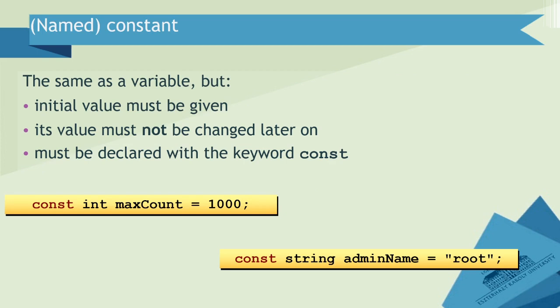Okay, I also want to tell you that you can use not only variables to store data inside, but also constants. If you know that the value of a variable will not change, for example, here, the administrator's name on Linux is always root and you cannot change it, then you can turn a variable to a constant by inserting this const keyword in front.